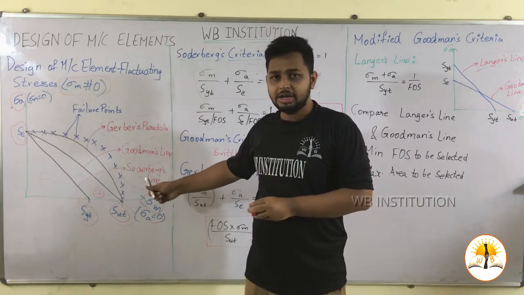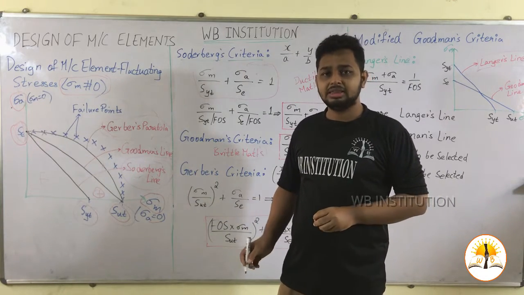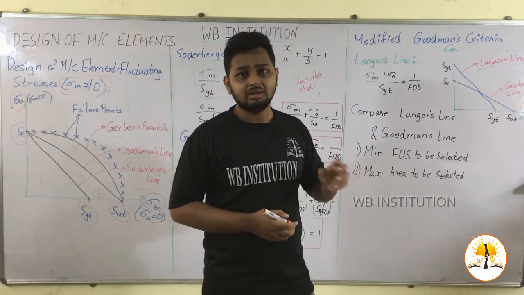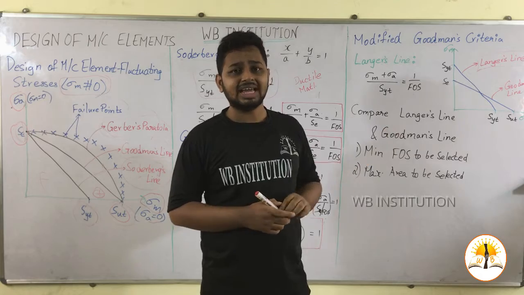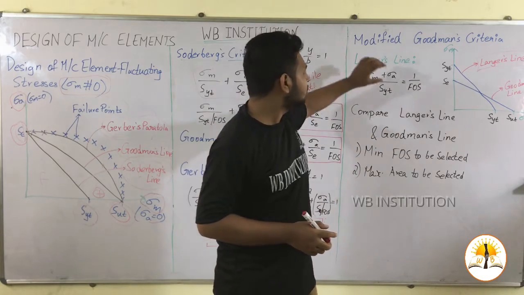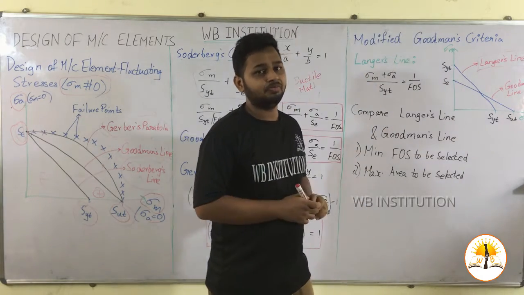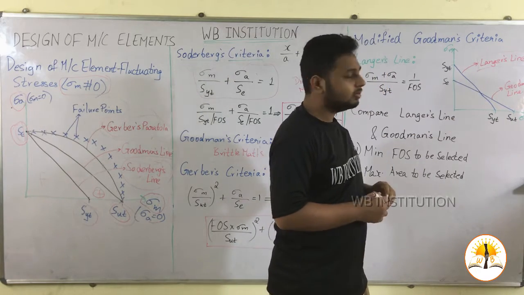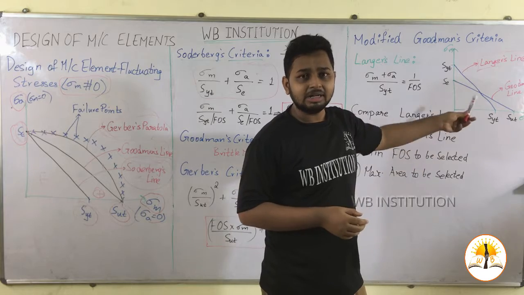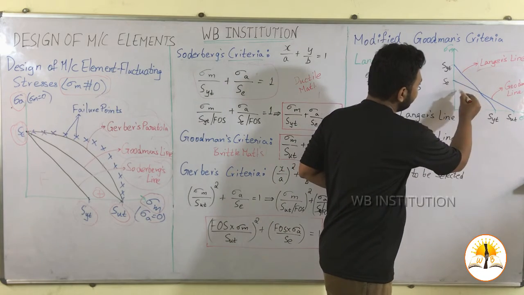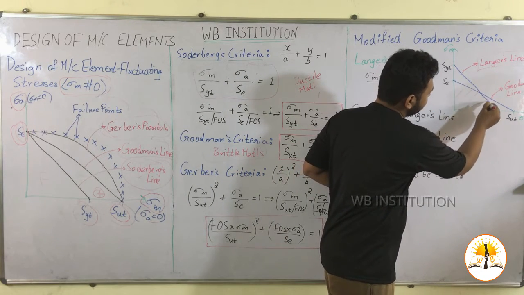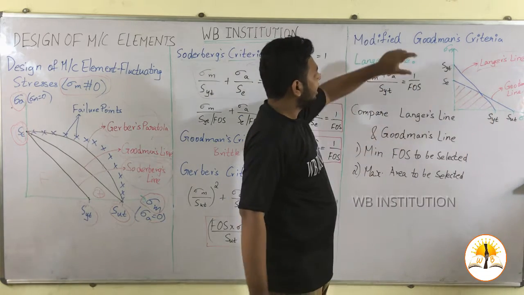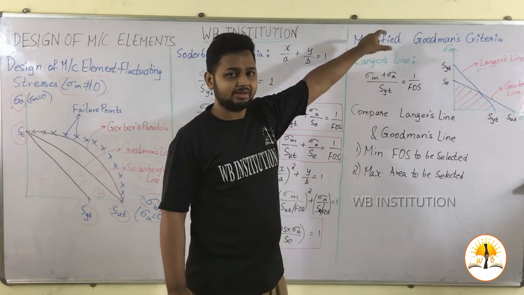If we need maximum factor of safety, then we can go for Soderberg's equation. But if we need something less conservative than Soderberg's equation, then we can go for modified Goodman's criteria. The common area between Langer's line and Goodman's line is shown in a hatched position. This area we can call the modified Goodman's criteria.